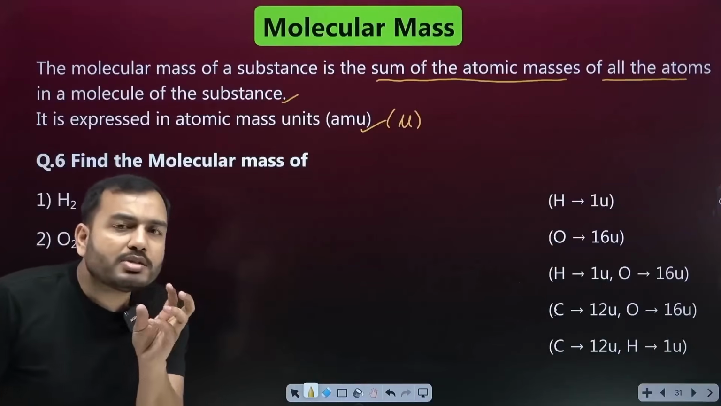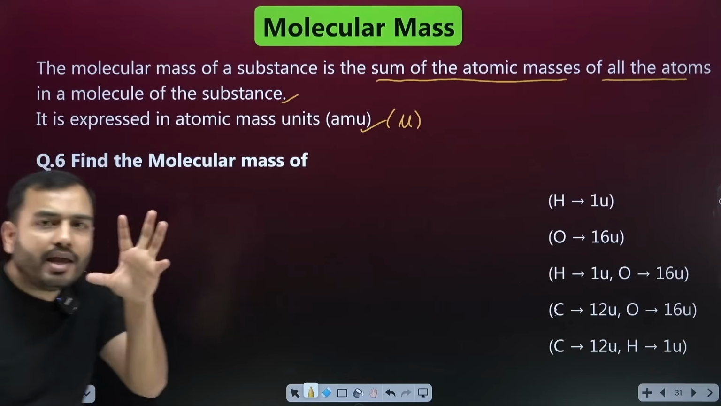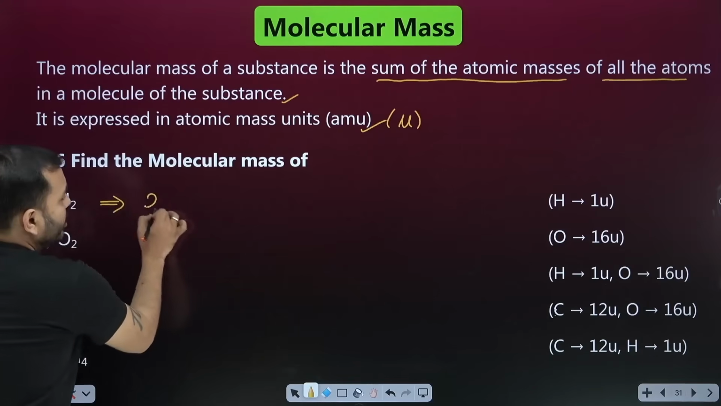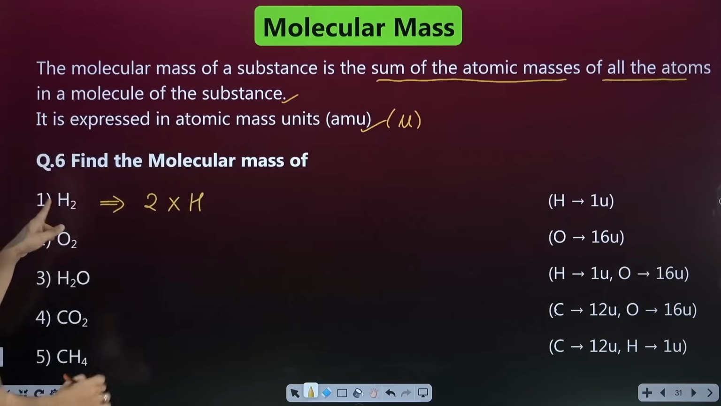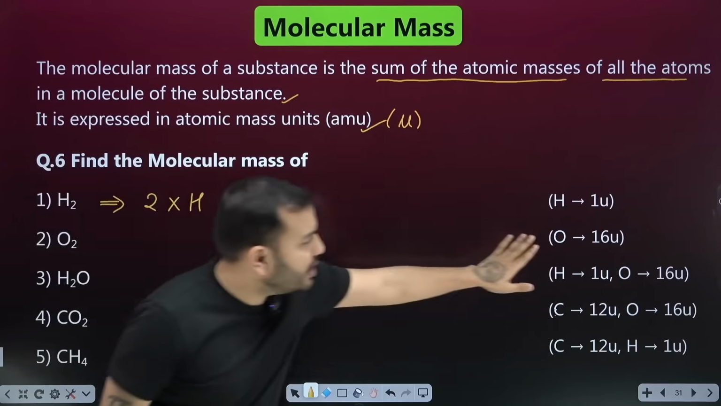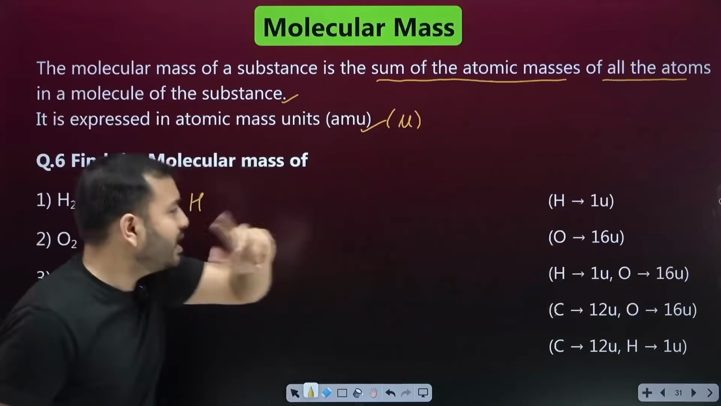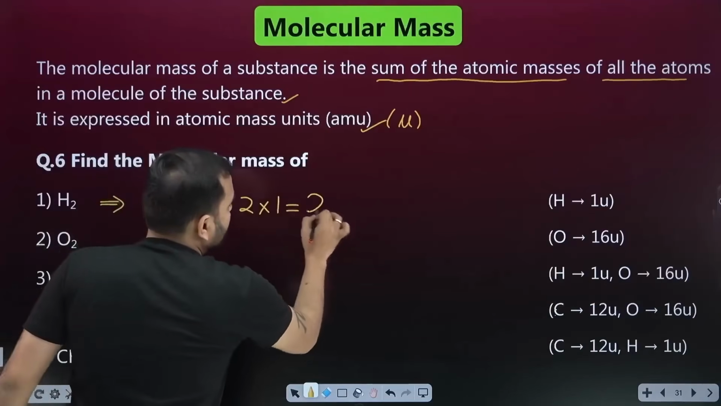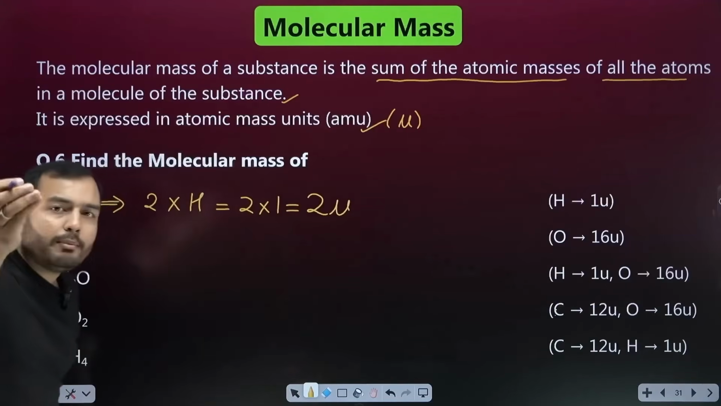Find the molecular mass of H2. Molecular mass means add the mass of all the atoms inside it. Beta, how many atoms are inside this? I see 2 hydrogen atoms. What is the mass of one hydrogen atom? 1 U. Generally, all these are given in the exam, you have to memorize them. So 2 times 1, how much is the mass? 2 U or 2 AMU.